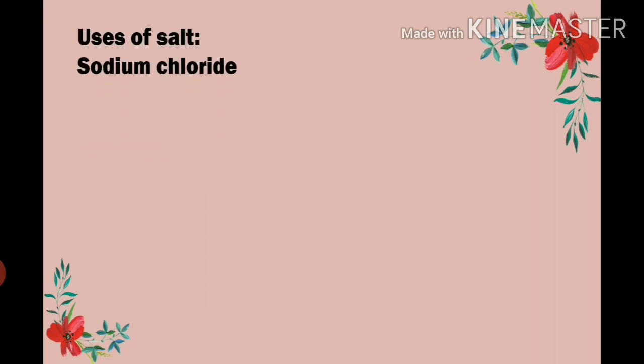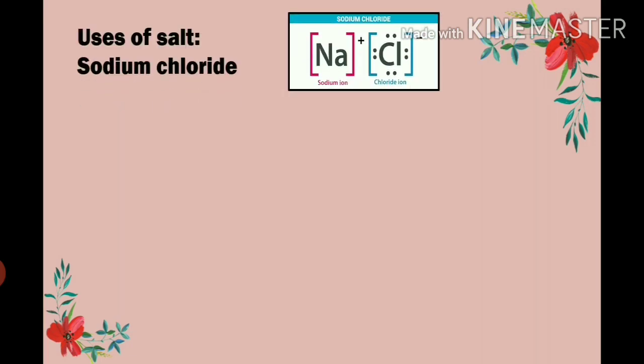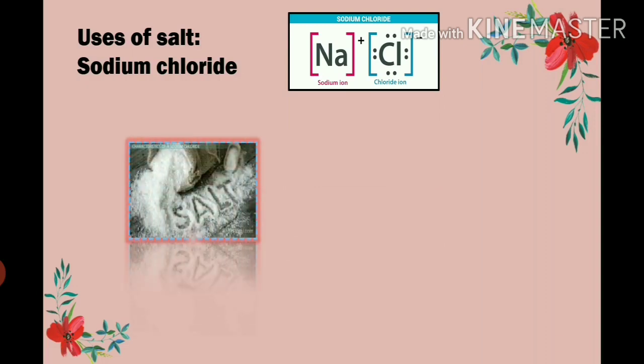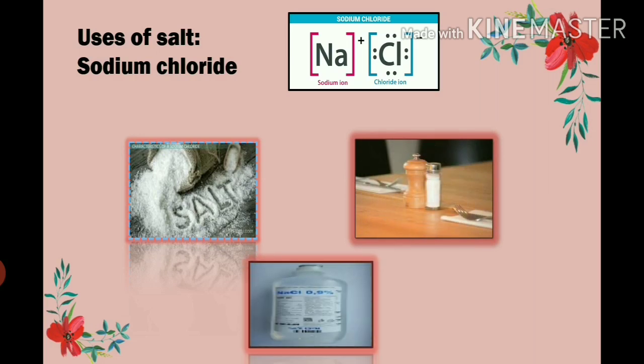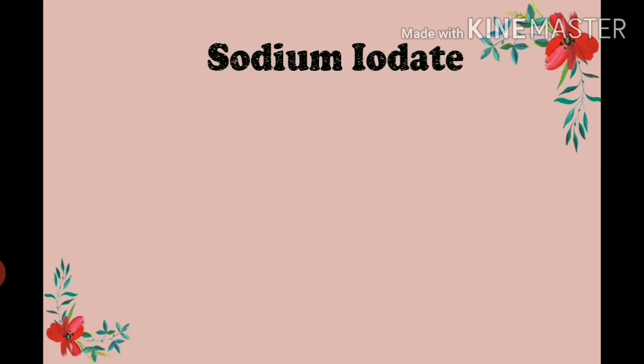Now, let us discuss some uses of salt. First, the use of sodium chloride. Sodium chloride is used as a flavoring agent in food. Our food cannot be completed without sodium chloride. Sodium chloride is also used for making many medicines.